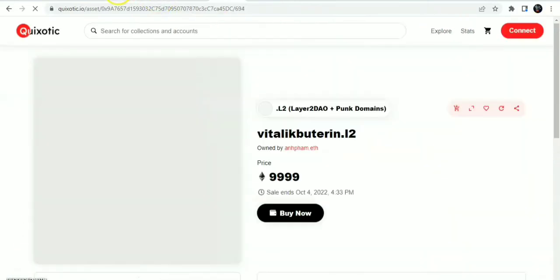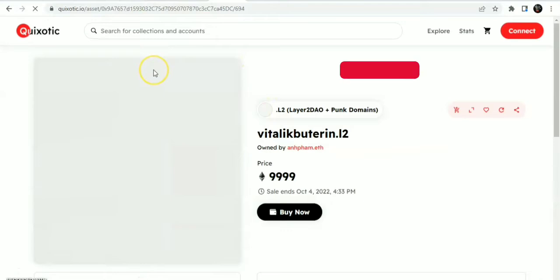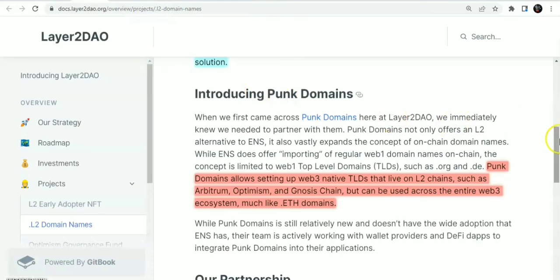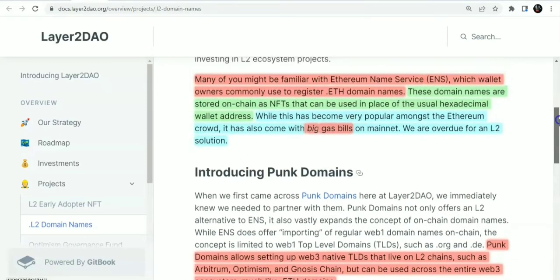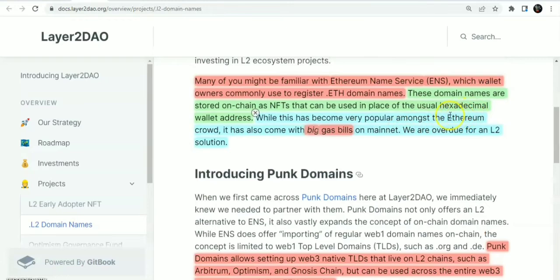This is quite a very good innovation on the layer 2 networks on Ethereum and Web3 as a whole. This makes things a lot easier, and it is way cheaper than the normal names you purchase on the ENS. You can avoid the big gas bills which happen on the mainnet.